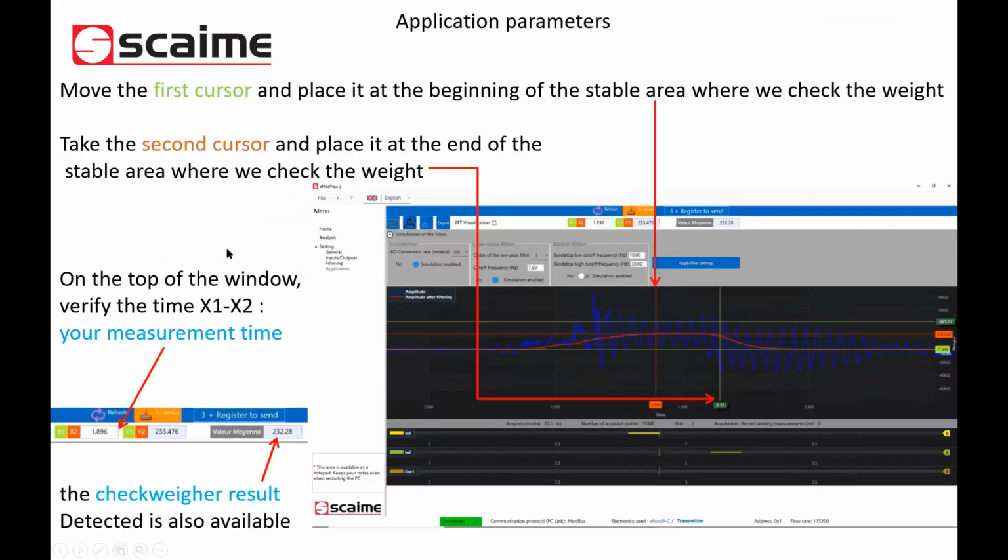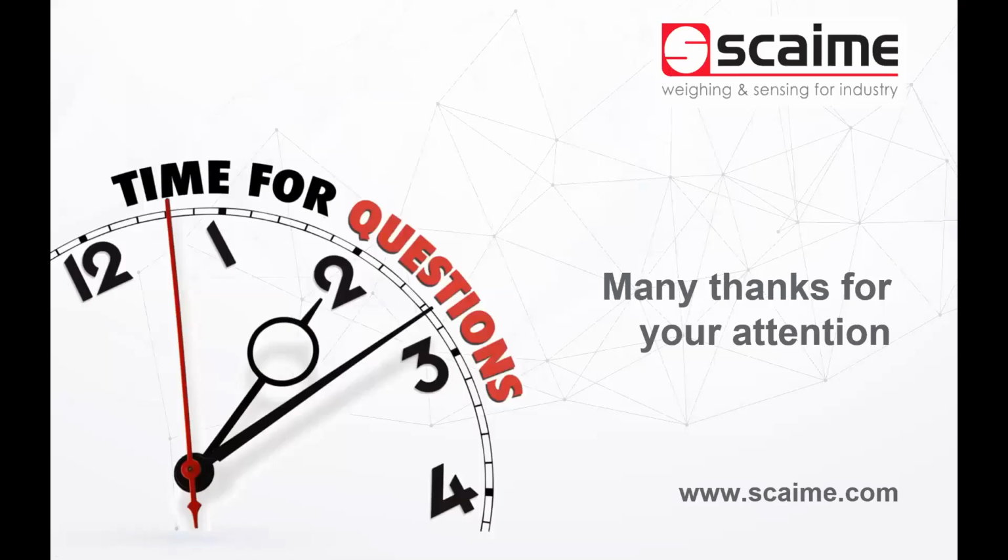Another question. This time related to the accuracy. How much accuracy may be achieved if measuring time is 100 milliseconds and weight is 1 kilo, 1,000 grams? So this I think is difficult to answer. It's difficult to answer because it's linked to a lot of factors. The accuracy is always what we want, all the best accuracy, but it's clearly linked.